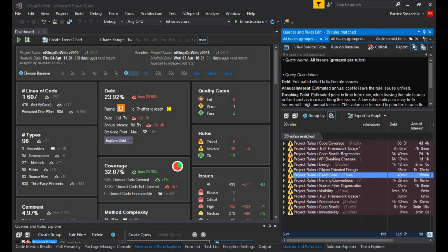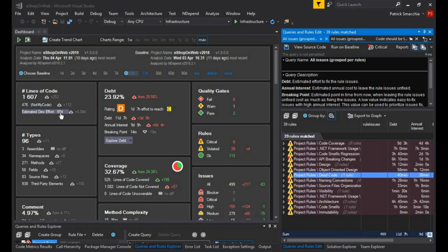Finally, let's remember that technical debt is often measured with a ratio compared to the estimated effort it would take to rewrite the code base from scratch. Here the ratio is 23%, which is obtained from 11 man-days debt estimation divided by the 50 man-days estimated development effort for this code base.